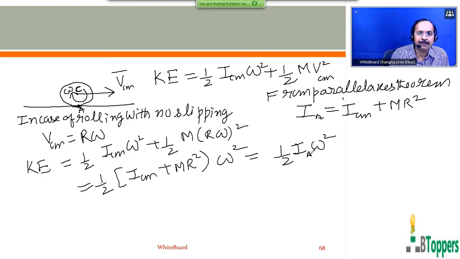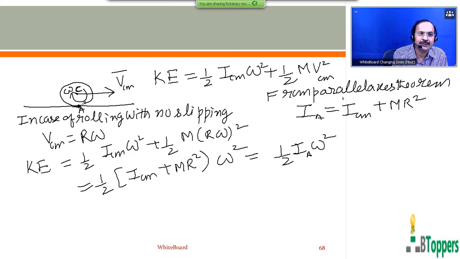Here I subscript A represents the moment of inertia of the rolling body about the instantaneous axis passing through the points of contact of the body with the surface on which it rolls.